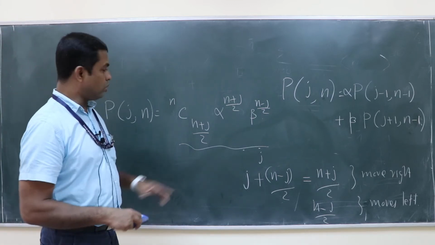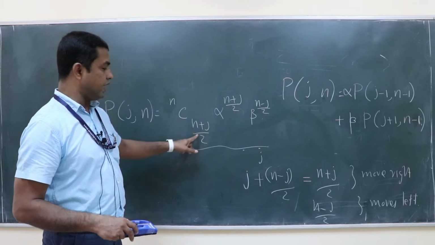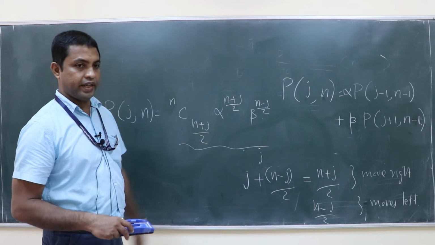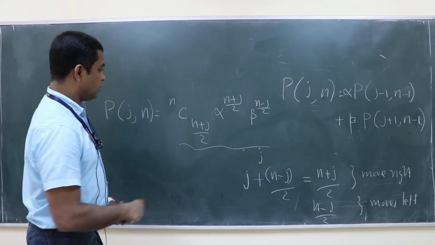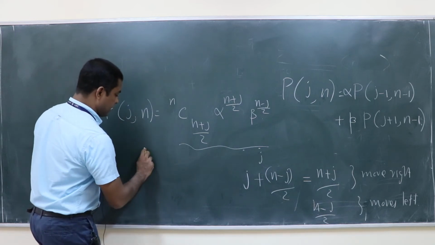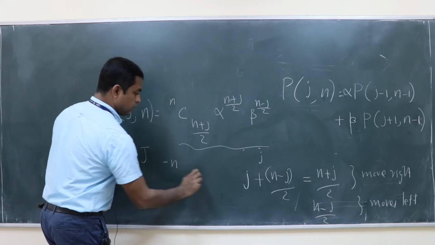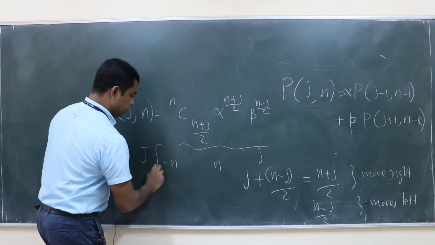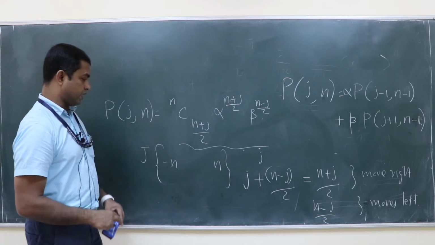You substitute (n plus j) by 2 equal to k. So j is running from minus n to plus n, right?